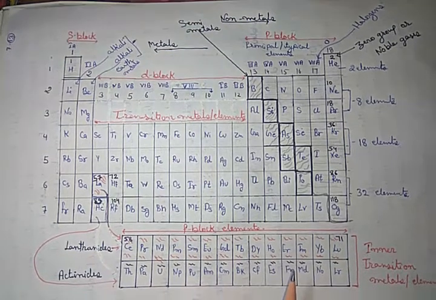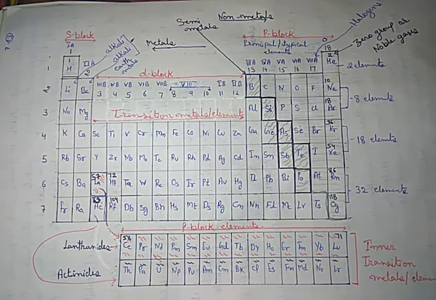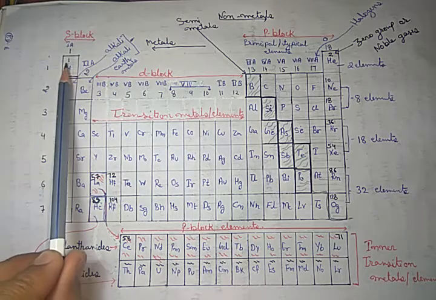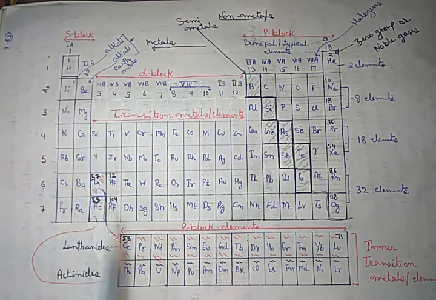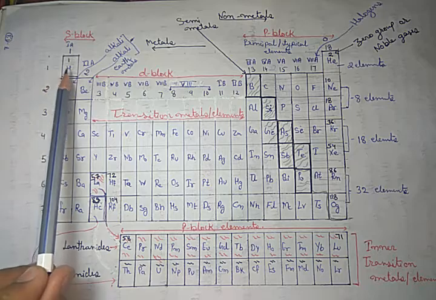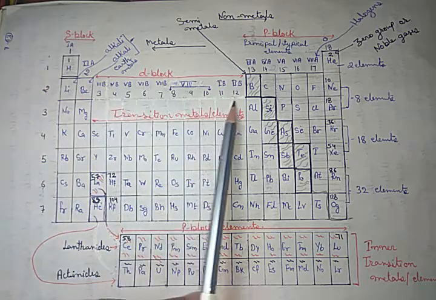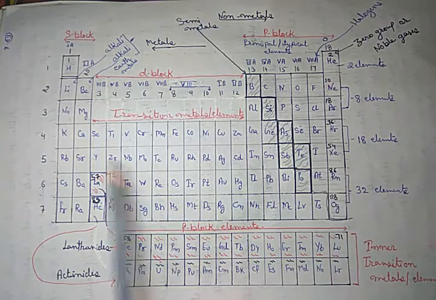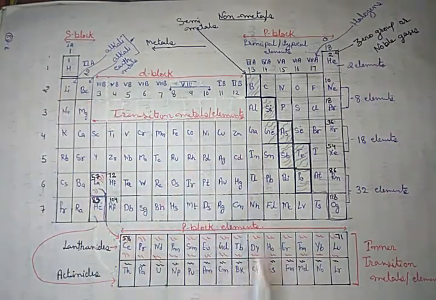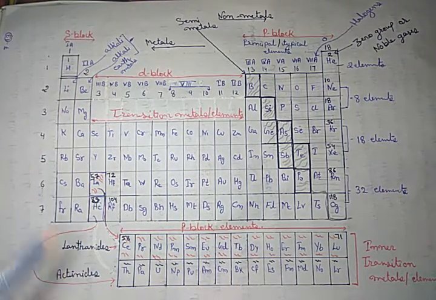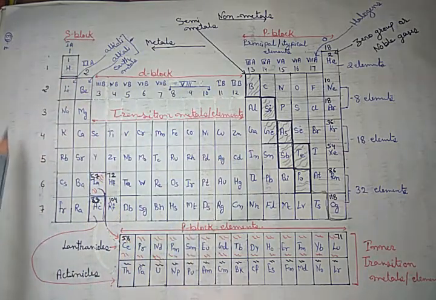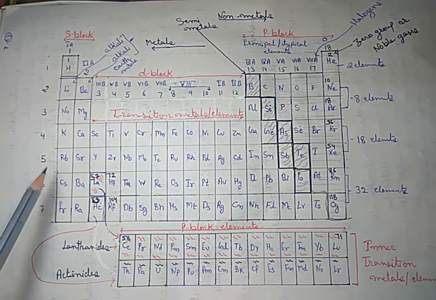In the modern periodic table, there are 18 groups. The vertical lines are called groups. So there are 1, 2, 3, 4, 5, 6, 7, 8, 9, up to 18. So there are 18 groups, and 7 horizontal rows, which are called periods.